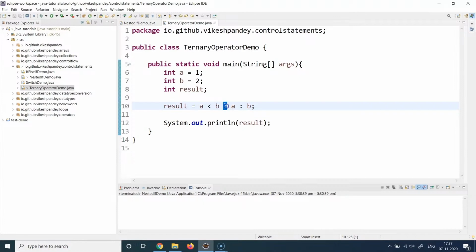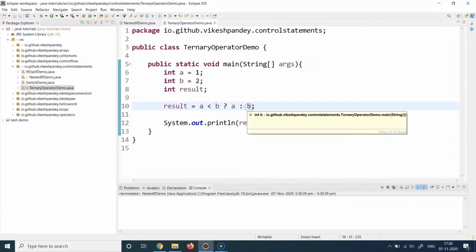And after the question mark, you're going to put the actual result which you want to be executed if this condition becomes true. So if the if condition becomes true, what do you want to do? Whatever that is, you will write it here. And then if the condition becomes false, then the logic should go into the else block, and the else logic should come after this colon. So all you need to remember is this question mark and this colon.